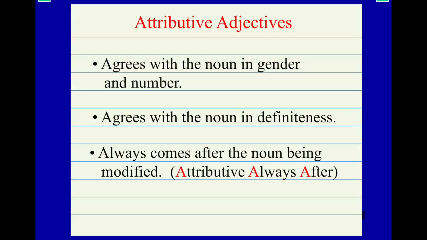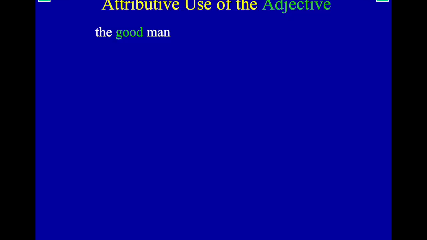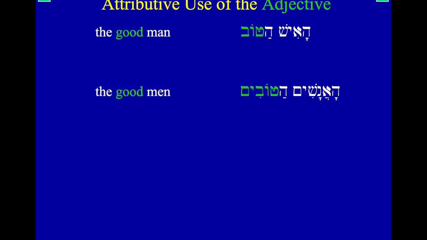Those are substantive uses, when the verbal adjective, the participle, just kind of stands by itself. The attributive usage, if you remember, like a great woman, that's attributive. We're attributing the adjective to a noun. Remember, attributives agree with the noun in gender and number, agree with the noun in definiteness, and always come after. So the good man, that's an attributive adjective. Ha'ish ha-tov, it's coming after, it's agreeing in definiteness. The good men, that would be ha'anashim ha-tovim.